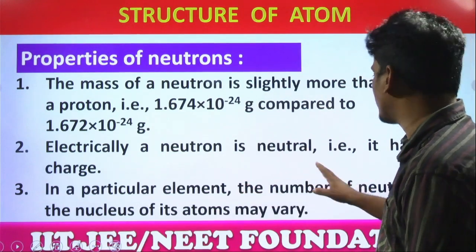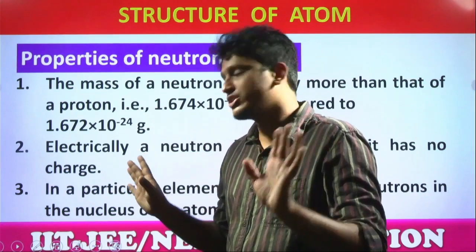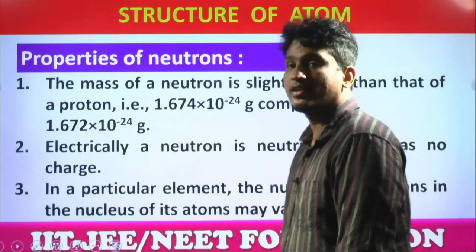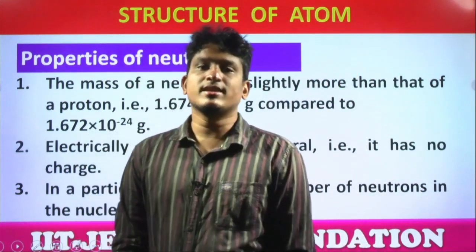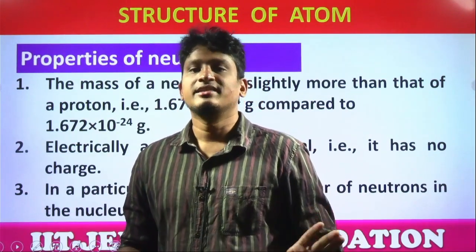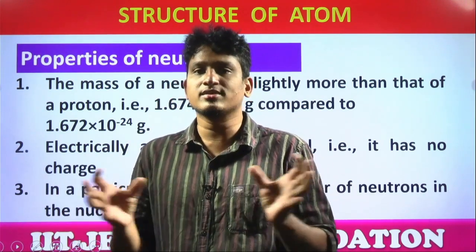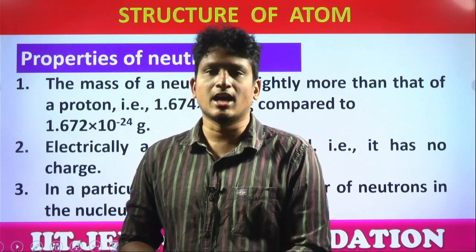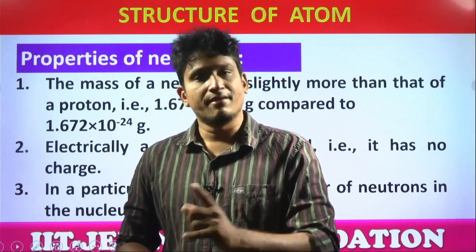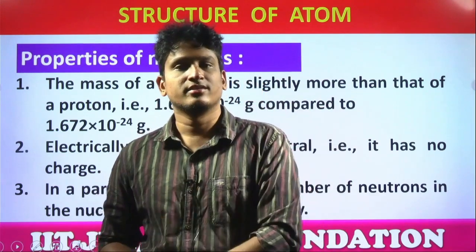Electrically, a neutron is neutral, that is, it has no charge, right? Neutrons are chargeless. For a particular element, the number of neutrons in the nucleus of its atom may vary. So note this point also. Protons and electrons are always equal in number in atoms, yes or no? But what about protons and neutrons? Are they equal? No. Remember, they can be equal sometimes, they cannot be equal also. It depends upon the repulsions between protons in the nucleus for different elements. For example, carbon: 6 protons, 6 neutrons. Oxygen: 8 protons, 8 neutrons. Sodium: 11 protons, 12 neutrons. So the neutron number may or may not be equal.